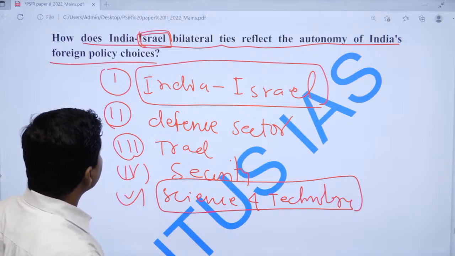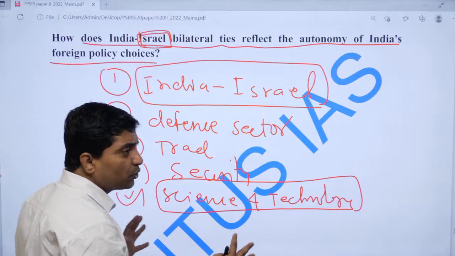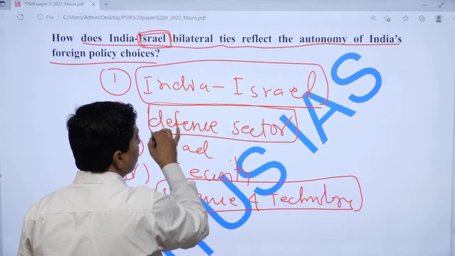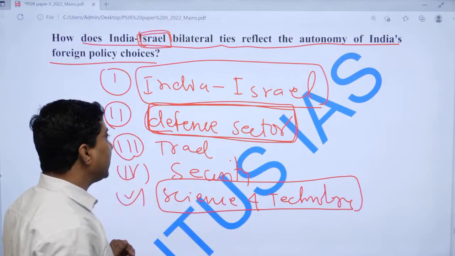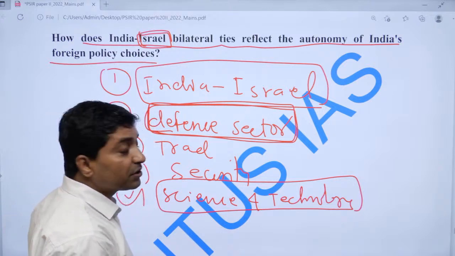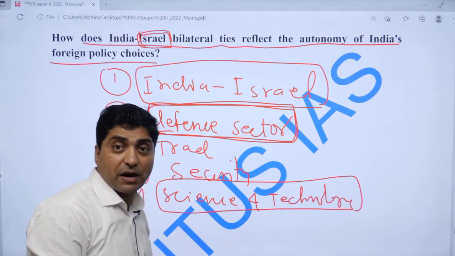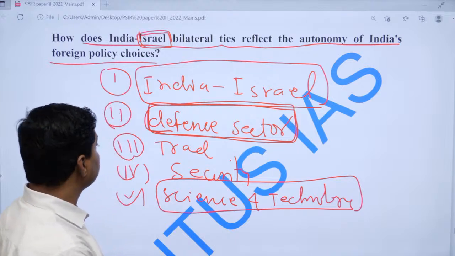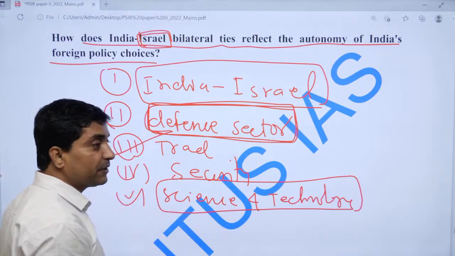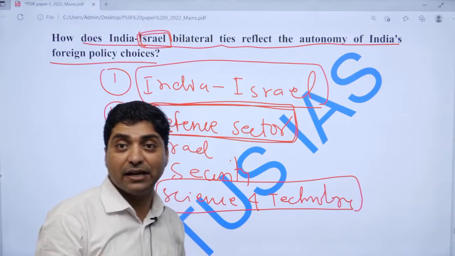Now if you look at the India-Israel relationship, which has become much closer, especially in the defense sector, Israel is helping India. Israel has given lots of defense equipment to India. India is the largest trade partner of Israel. The trade we have developed, for example, there are many Indian companies like Mahindra, like SBI Bank, like Tata